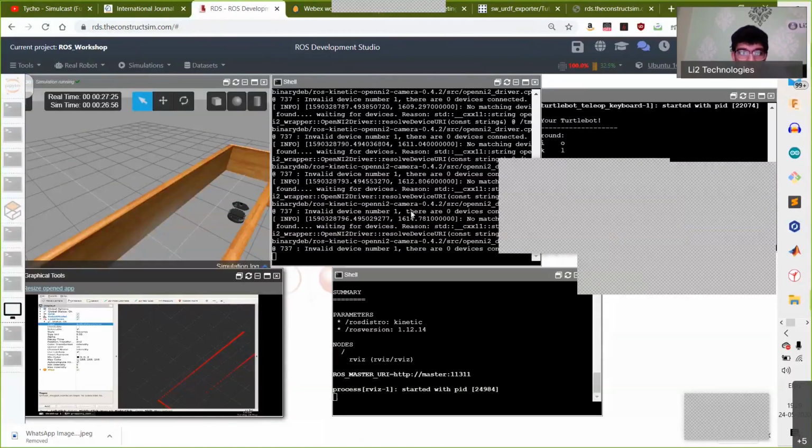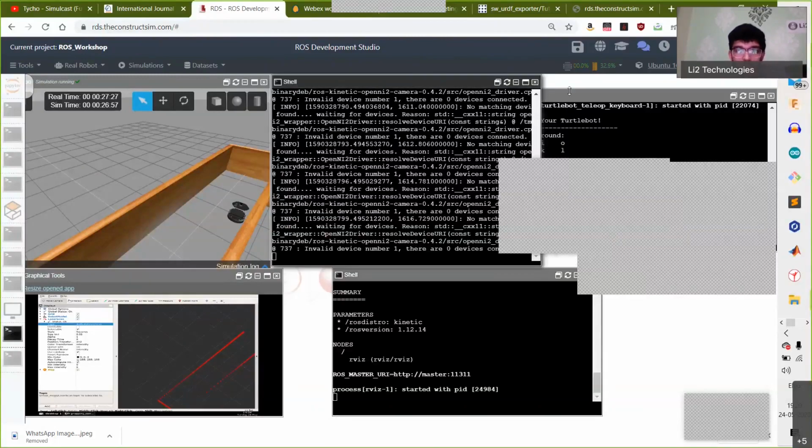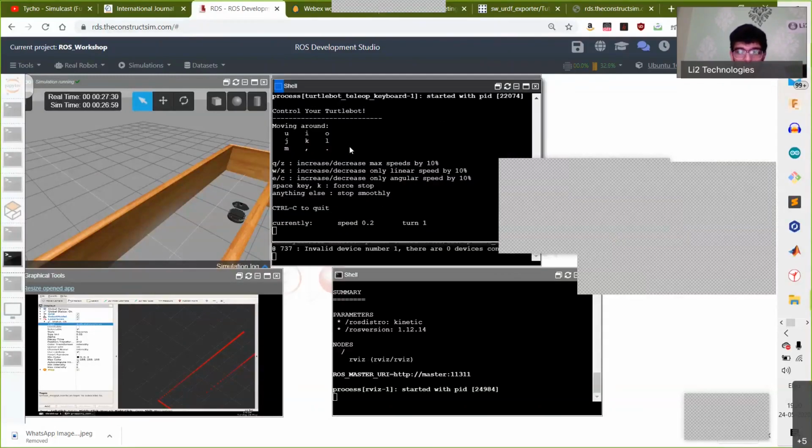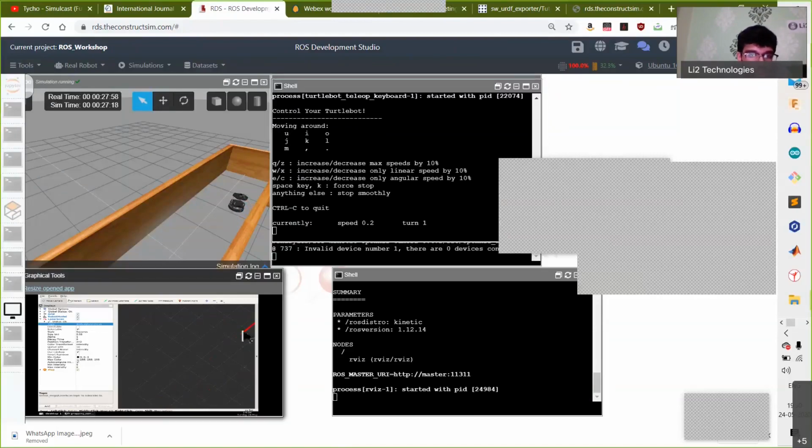And what I would encourage the others who have already finished this is that, using your teleop, play around by moving around this environment and see how the laser scan changes as you change the orientation of the robot. As you move along in real time, you can see the laser scans changing. As you get closer to a wall, the thickness of those lines increases because it's more confident that that particular spot has an obstacle in it.